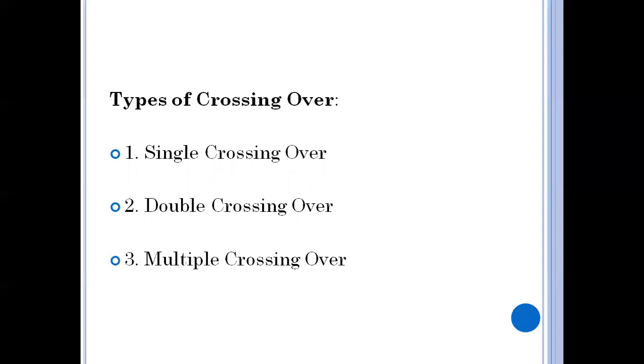And next, multiple crossing over. In this type of crossing over, more than two chiasmata are formed, and crossing over takes place at more than two places. So it is rarely occurring.